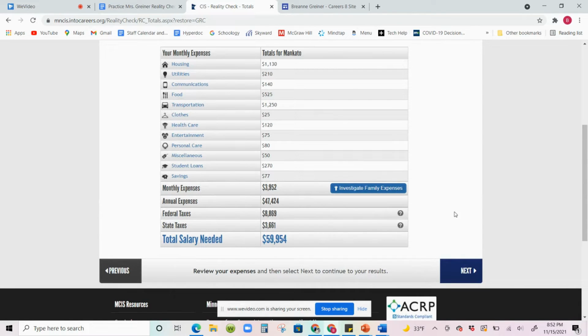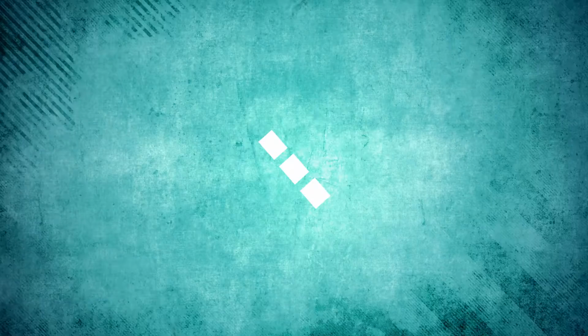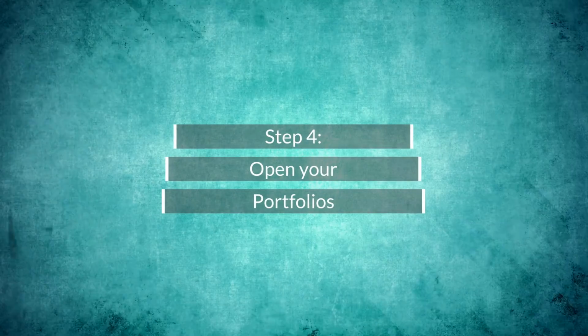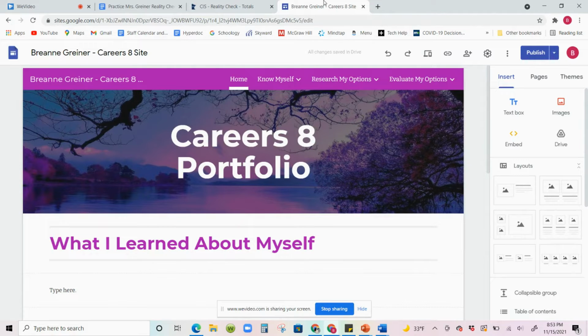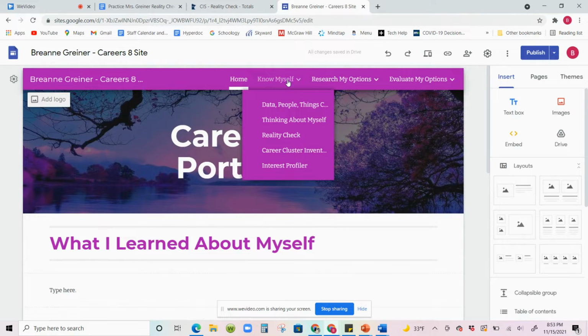So the next thing I want you to open up is your Google Sites. So pause the video and open up sites.google.com. You can also click on the link in Schoology. Okay, as always, when you open up your Google Sites portfolio, it always opens up to your homepage. So it's perfect. We're going to go to our Know Myself tab and go to Reality Check.